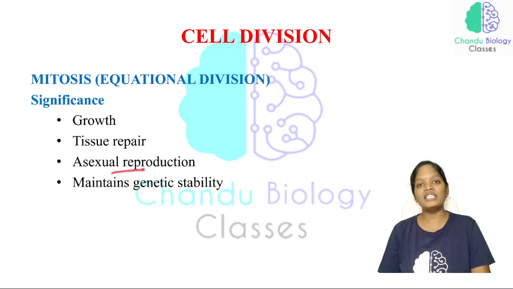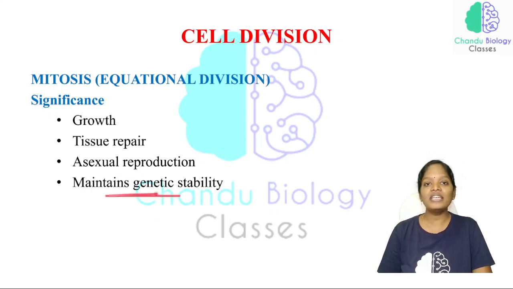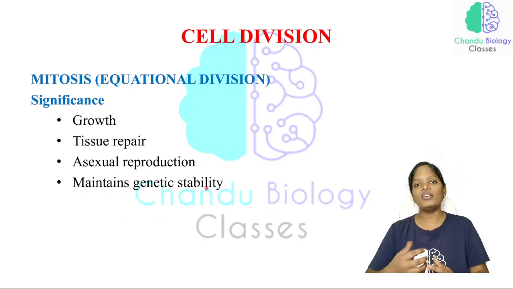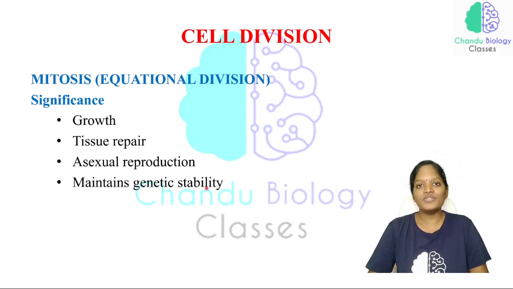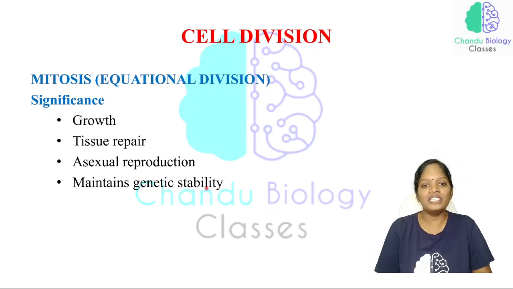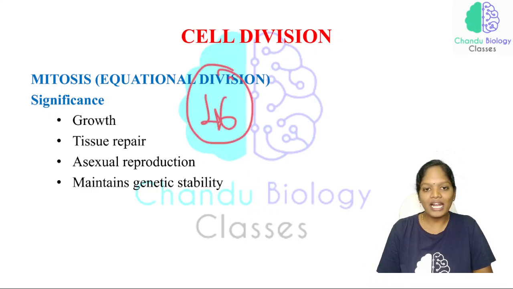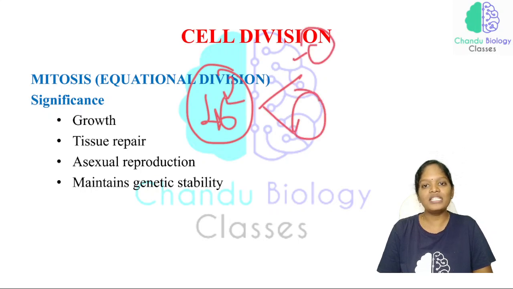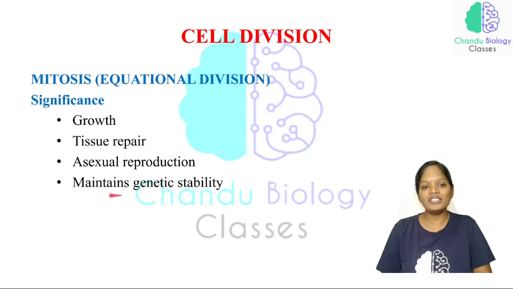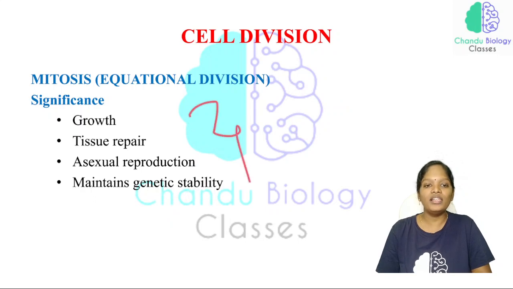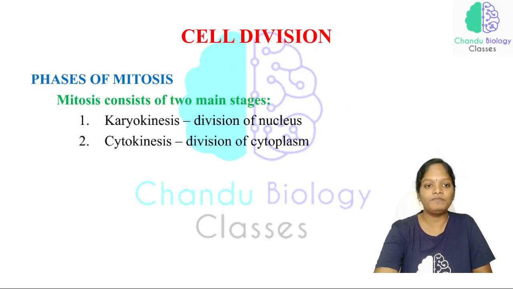Now this is considered asexual reproduction, and it also maintains genetic stability. Even though cells undergo millions and millions of cell divisions, they maintain genetic stability. Whatever contents are present in the mother cell, when it divides into two cells, the same content is reflected in the daughter cells also. That is why we say mitosis maintains genetic stability. So these are all the importance of mitosis.